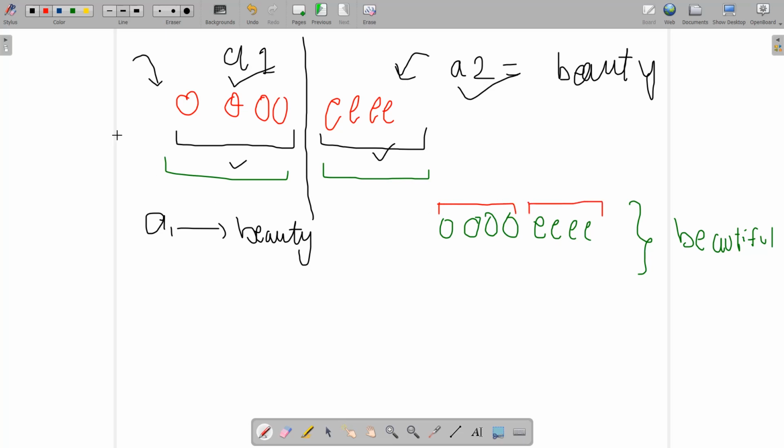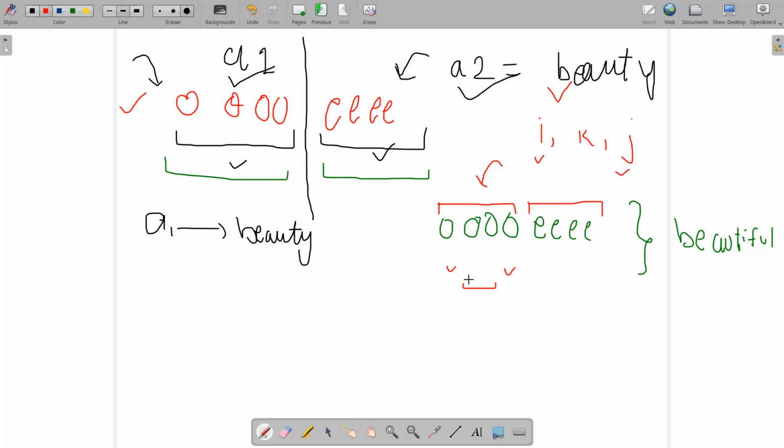a1 is already beautiful and a2 is already beautiful. Now let's choose any two elements from this a1. We have to choose i, k and j. Let's try to choose first i and j. If I choose any two elements i and j, I need to choose any k between these two. Since a1 is already beautiful, I am not going to find any k within this range, where i and j lie entirely in this array a1.